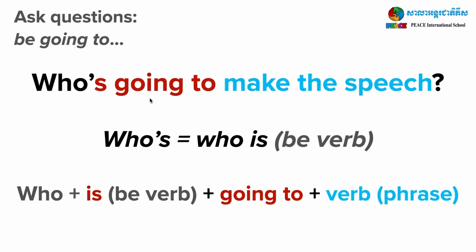Who's going to is our be going to. Who's the subject? Correct. Who. Who plus is, our be verb, plus going to, plus the verb phrase.